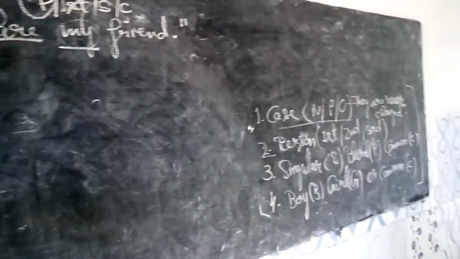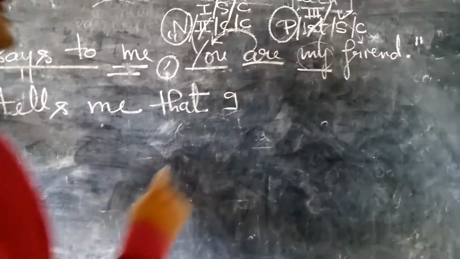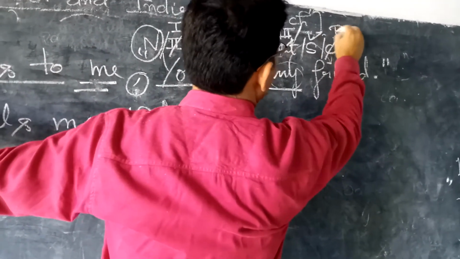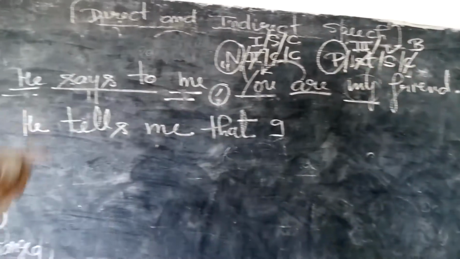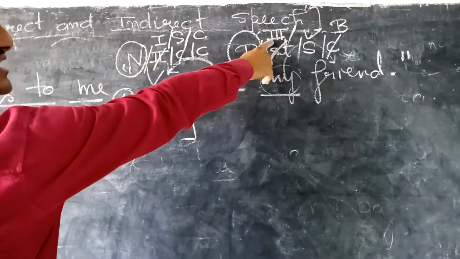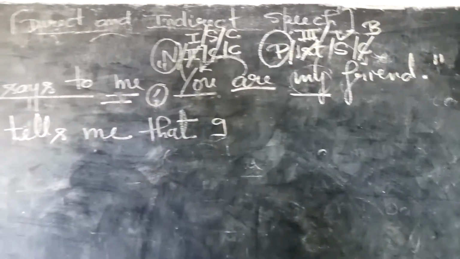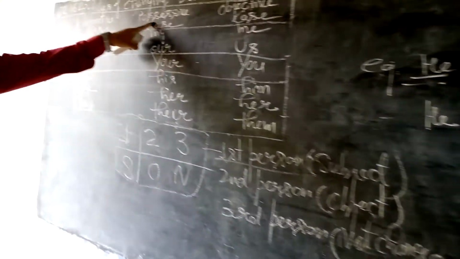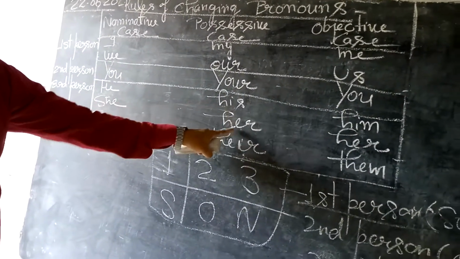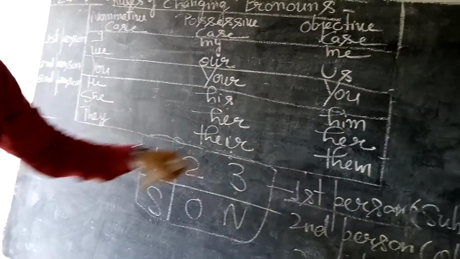So now tell me, he is used for boys. So cut and write here boy. Okay, now write your answer. Third person pronouns of which case? Tell me, students. Of possessive case. And where is possessive case? This is possessive case. And third person pronouns are three: 1, 2, 3. His, her, their.